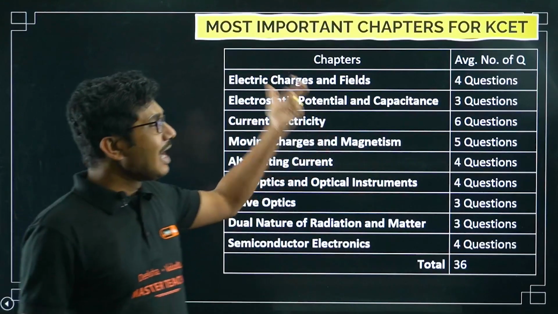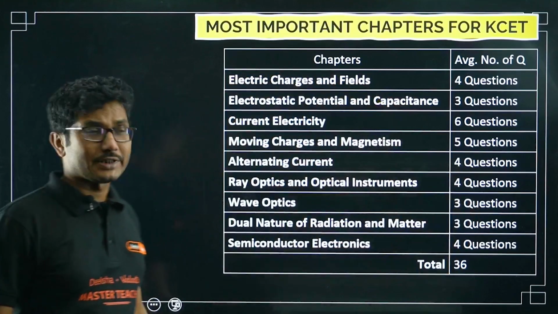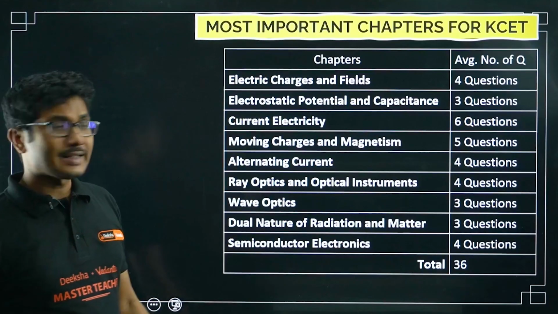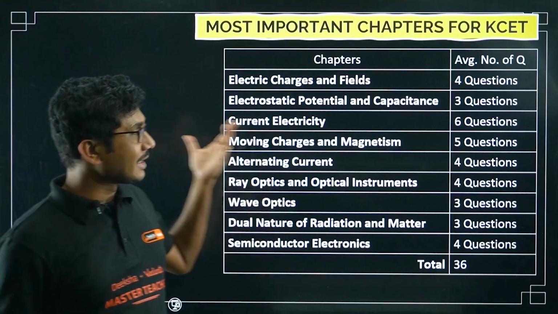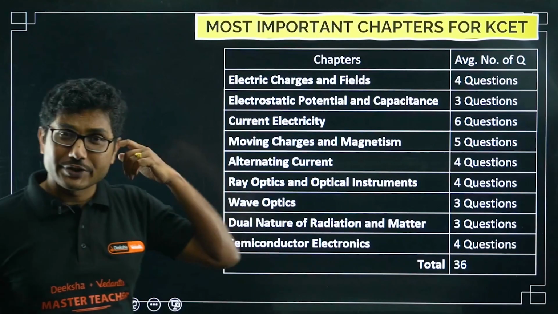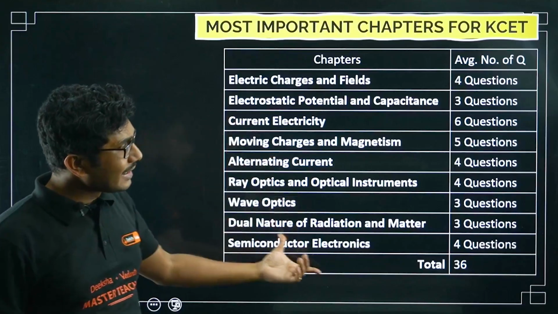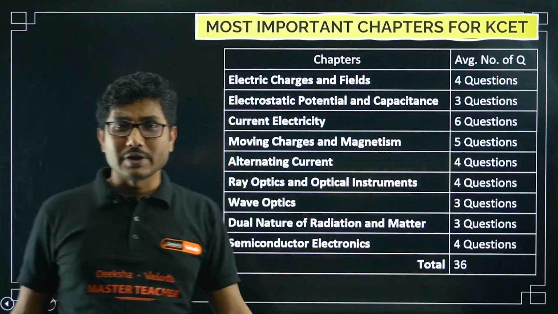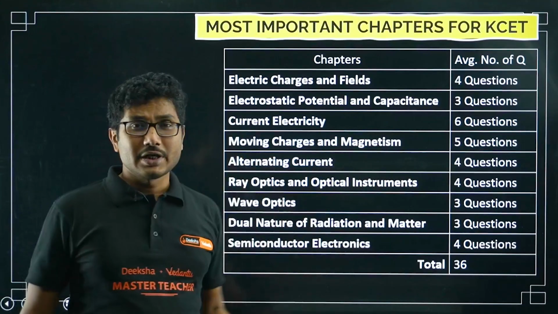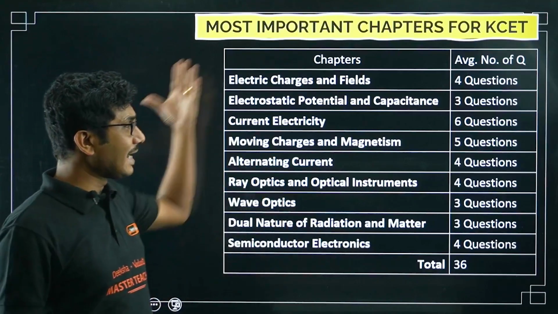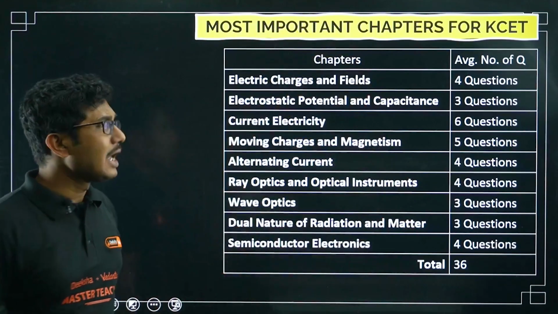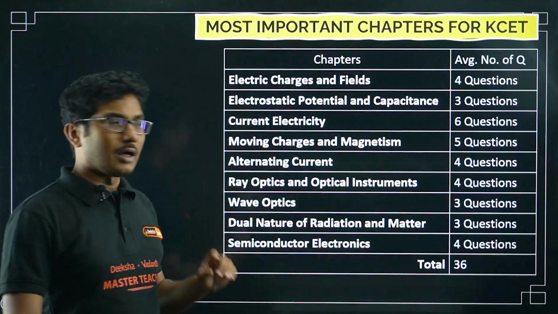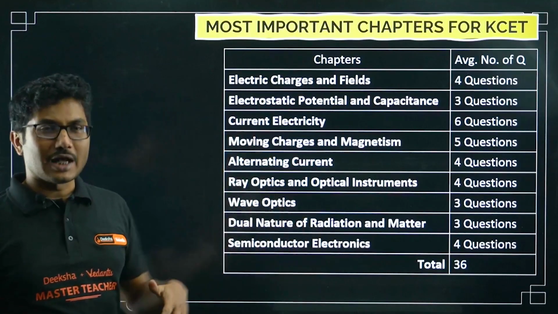Current electricity, super important chapter, superhero of the KCET exam, right? Moving charges and magnetism, another 4 to 5 questions coming from this chapter. Alternating current, I am assuming 4 questions will come. There will be some changes in the question pattern. So this is the assumed number of questions, based on the pattern that we have observed in the last 5 years.